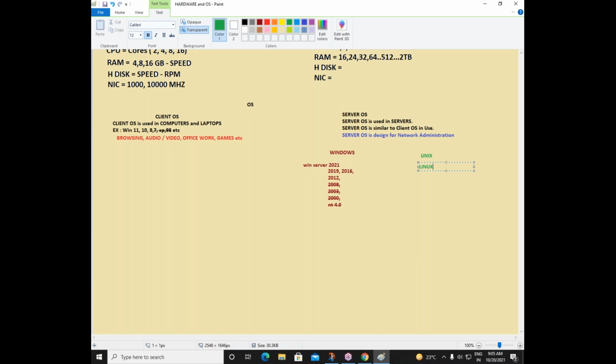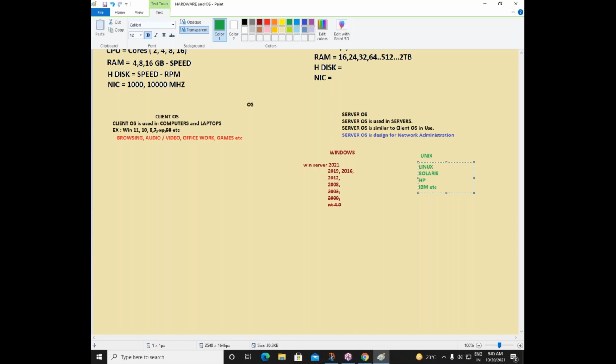In Linux, again, we have many versions like Fedora, Ubuntu, Kali, Debian, Red Hat, CentOS. All these are the OS from Unix. We have something called Solaris. We have OS from HP. We have OS from IBM and so on. These are the operating systems we have.